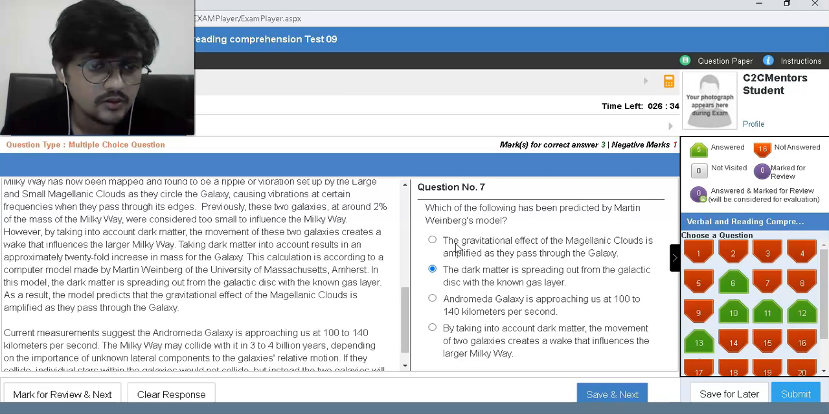In this model gravity is spreading out. So this also is there, this also is there. That's why all of these have been predicted. Andromeda Galaxy reaching us, and taking into account the movement of two galaxies creates a wake that influences the larger Milky Way.